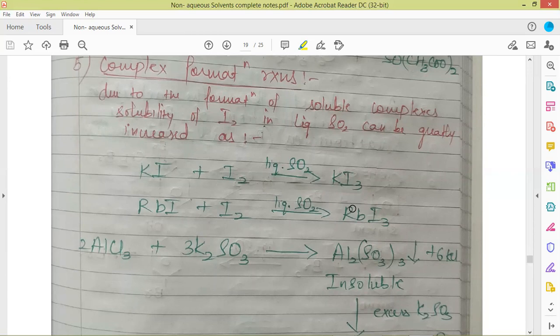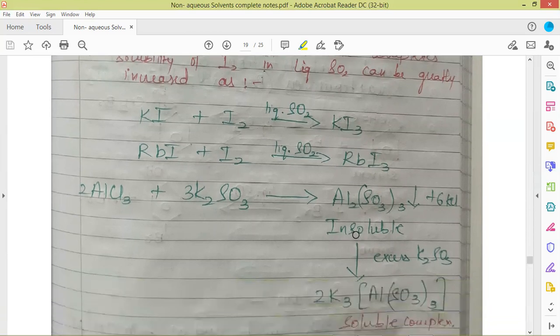So the next reaction is AlCl3 plus K2SO3. It will give us Al2(SO3)3 first. Here it is just an exchange reaction, or we can say a double replacement reaction, where the salts are just exchanging the cations and the anions.